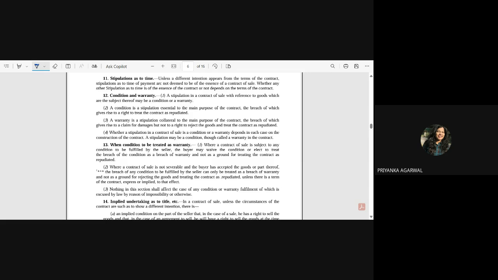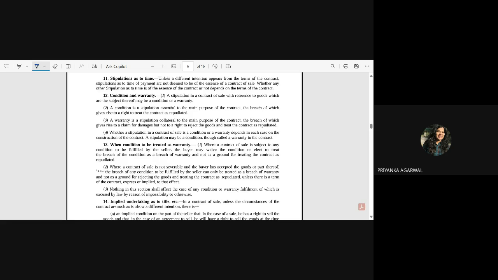In breach of condition, either the buyer can repudiate the contract, or the buyer can claim damages, or the buyer can do both. It is not necessary that the buyer has to repudiate the contract in case of breach of condition, because we just read that the buyer can treat the condition as warranty. He has the option to treat the condition as warranty.